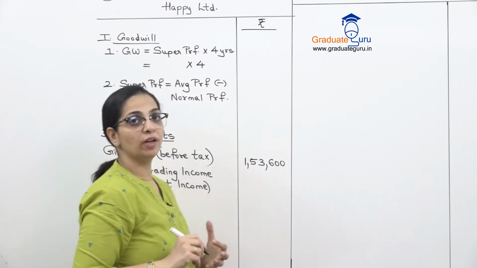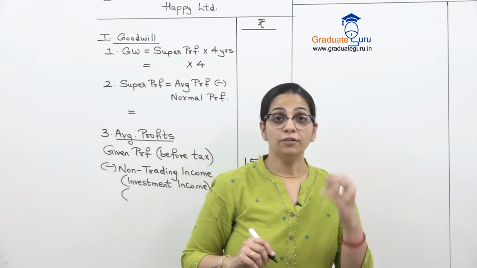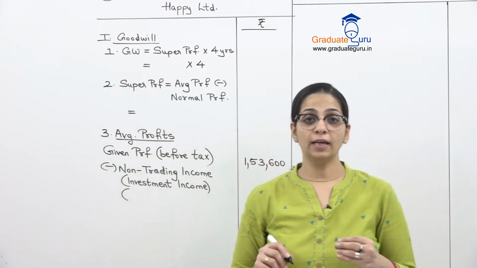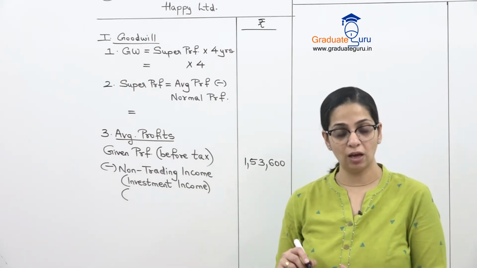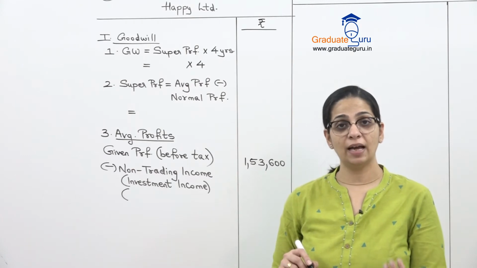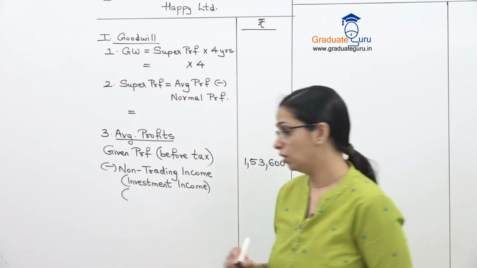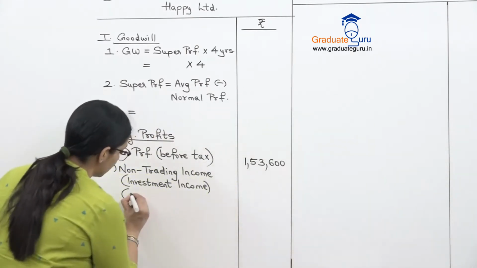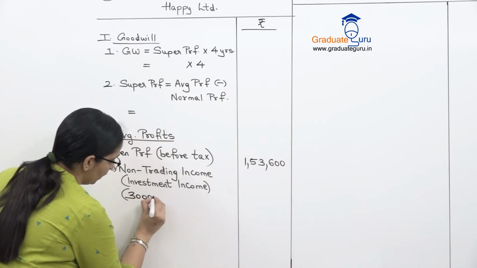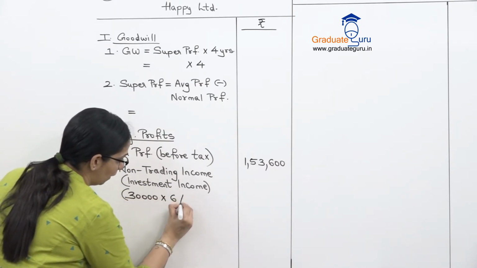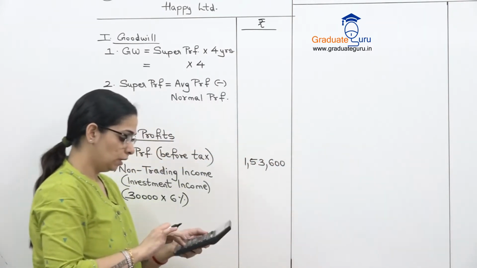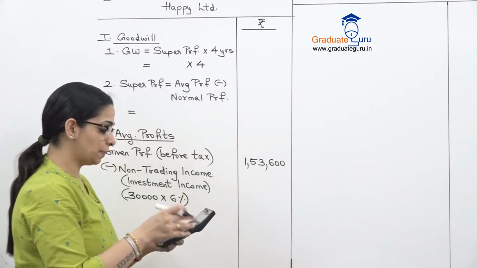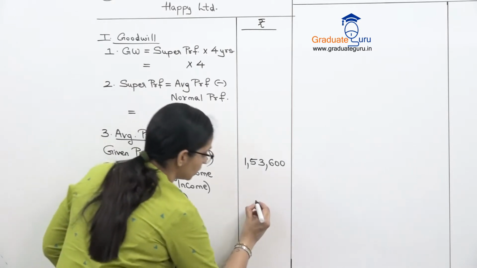And as I told you when we were reading the sum, to calculate interest or income we will use the face value. So face value is given to us as 30,000. Rate is given in the balance sheet, 6%. So 30,000 into 6% is our yearly income. So let's calculate that. 30,000 into 6% is 1,800.